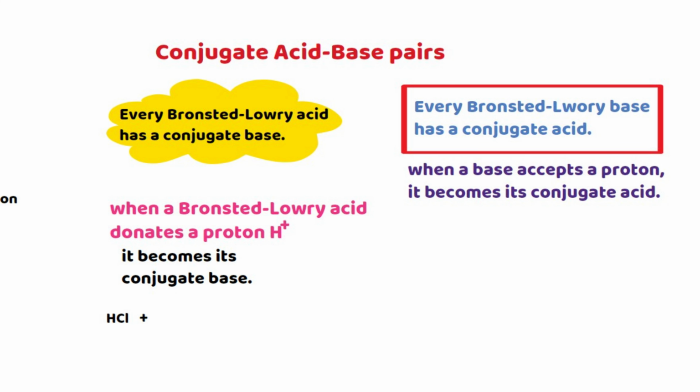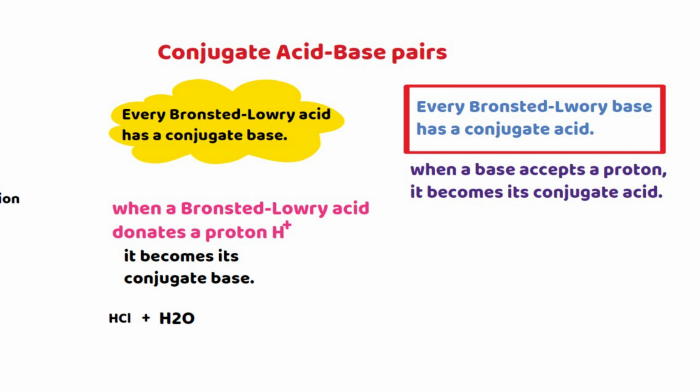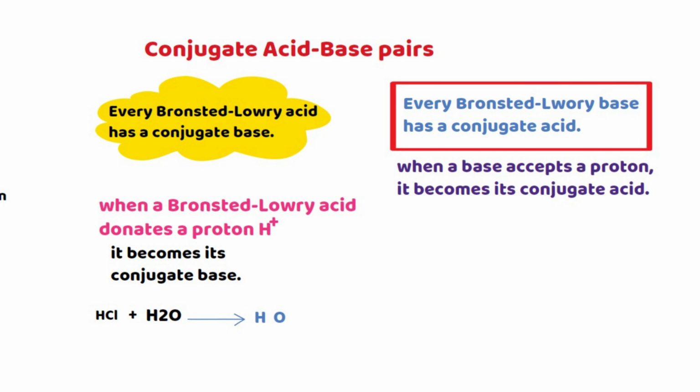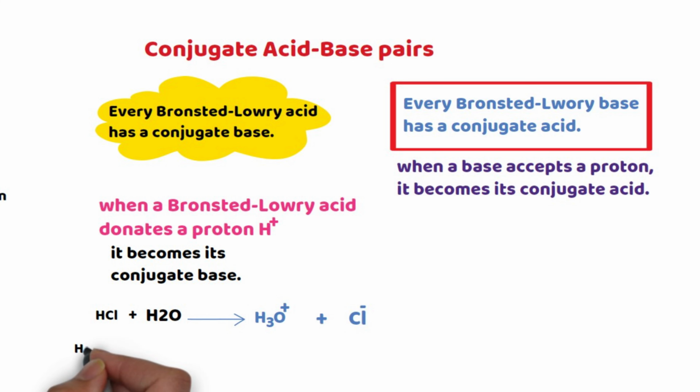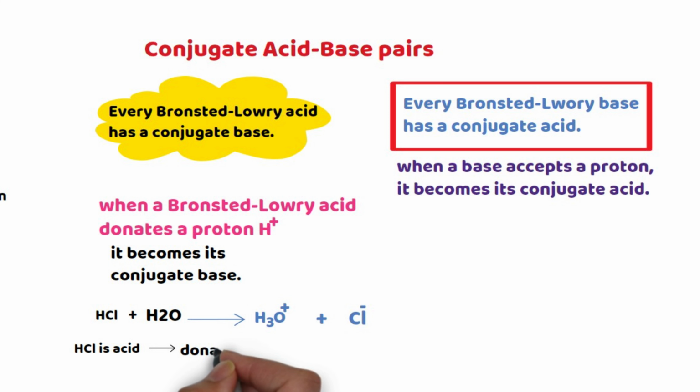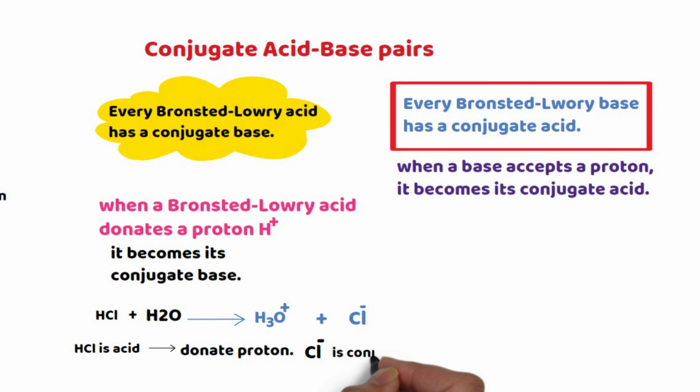Here is an example. HCl reacts with water. Finally, it forms hydrogen ion and chloride ion. In this reaction, HCl is an acid because it donates a proton and forms chloride ion. This chloride ion is the conjugate base of HCl.